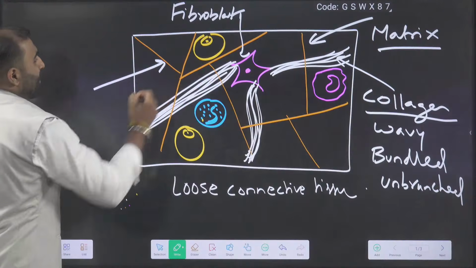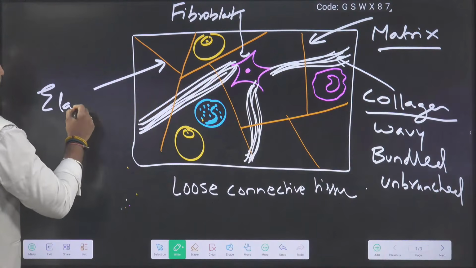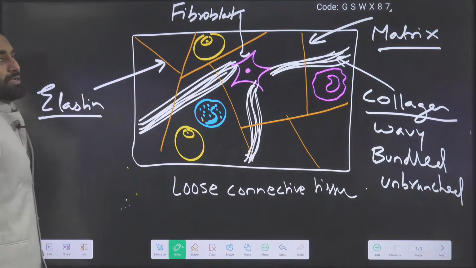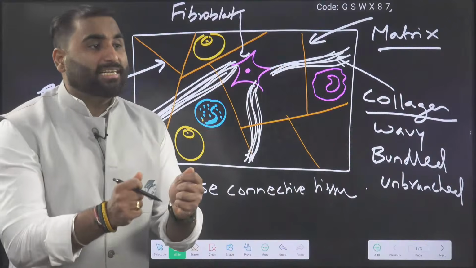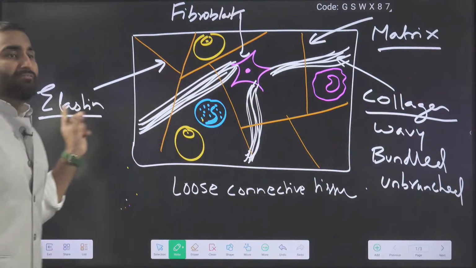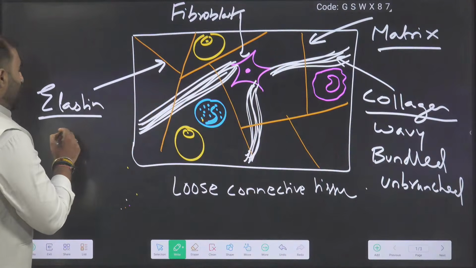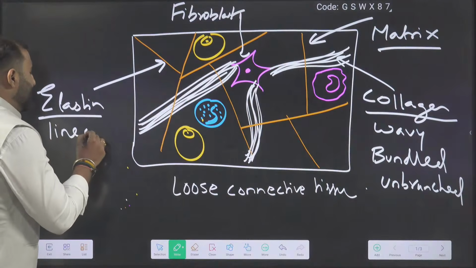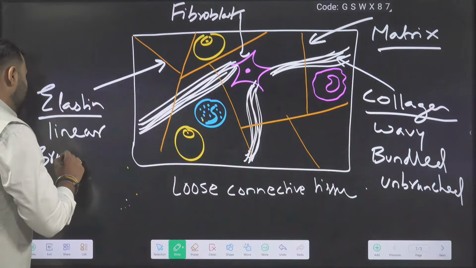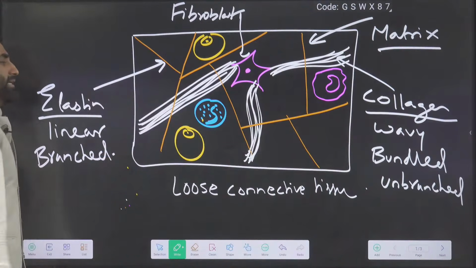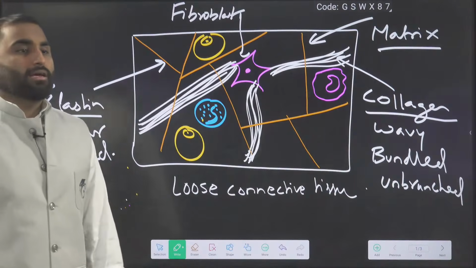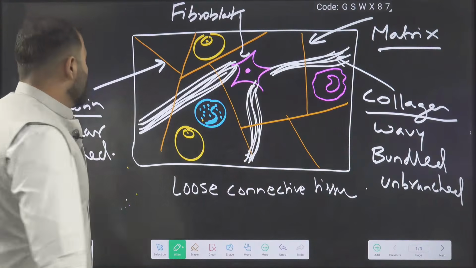Whereas these fibers are elastin fibers. Collagen fiber provides rigidity and strength. Elastin fiber provides elasticity. It is linear and it is branched. Are we clear?